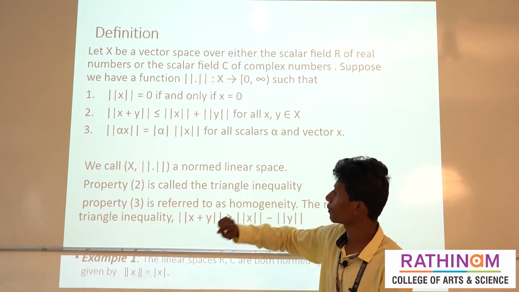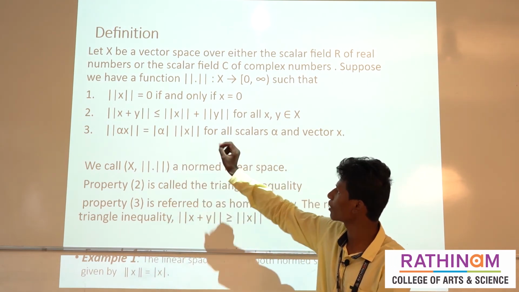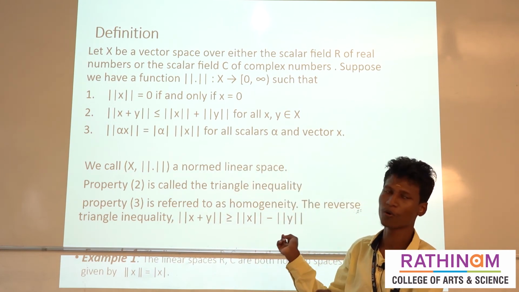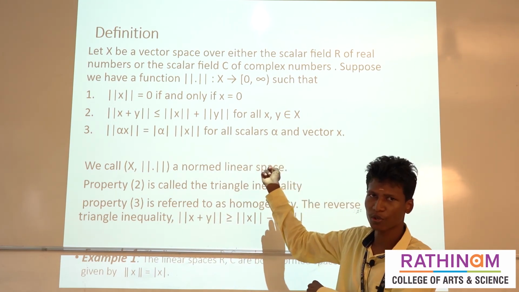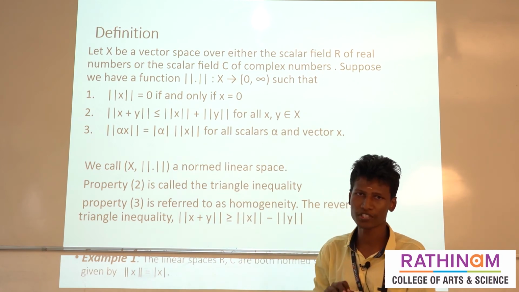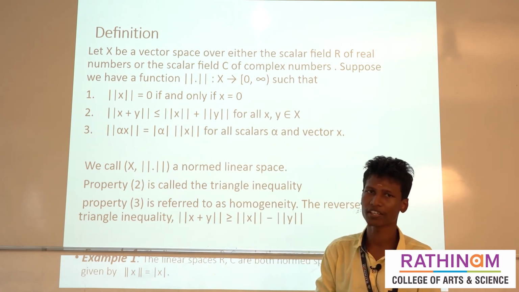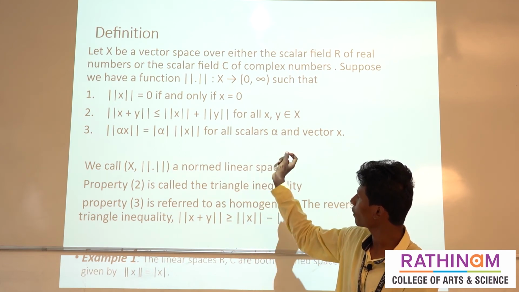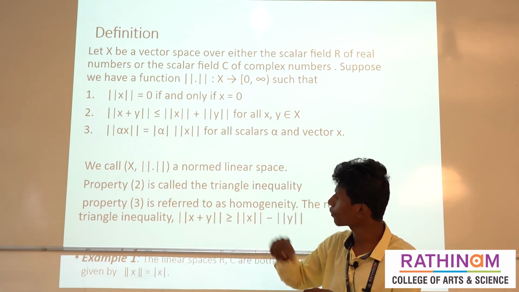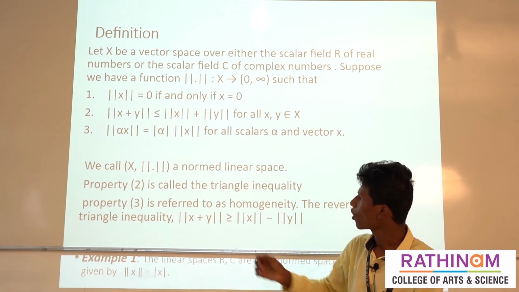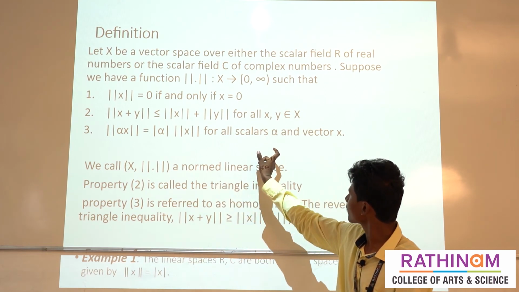The first condition means norm x equals 0 if and only if x is 0. If we take x to be 0, then norm x should be 0. The second condition is called the triangle inequality. The third is norm of alpha x, where alpha ranges over all scalars.